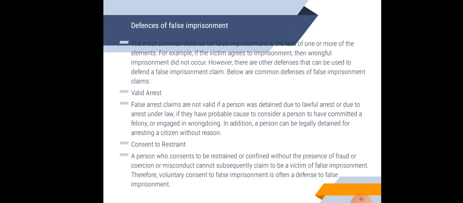In addition, a person can legally detain or arrest a citizen with reason. Second, consent. A person who consented to restraint or confinement, without the presence of fraud, coercion or misconduct, cannot subsequently claim to be a victim of false imprisonment. Therefore, voluntary consent is often a defense to false imprisonment.